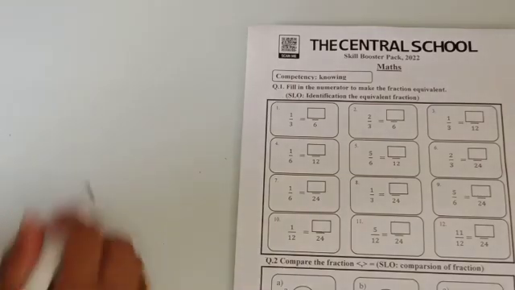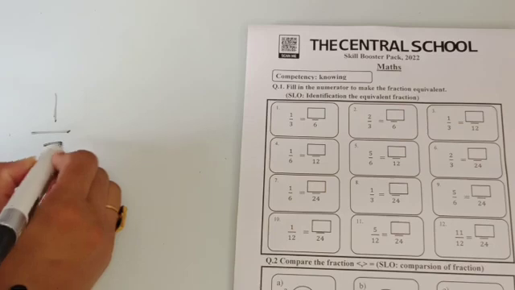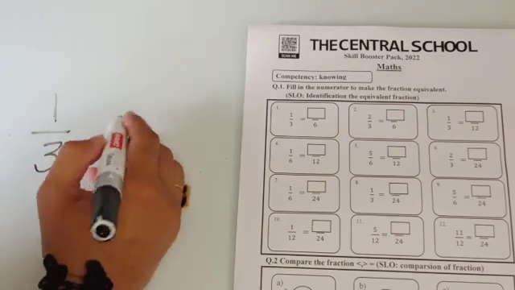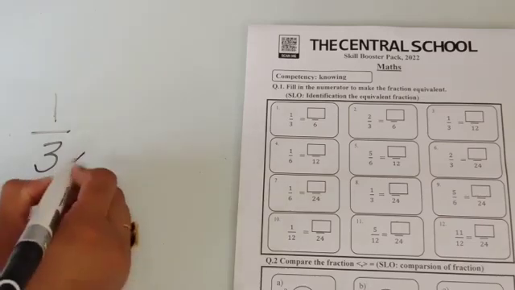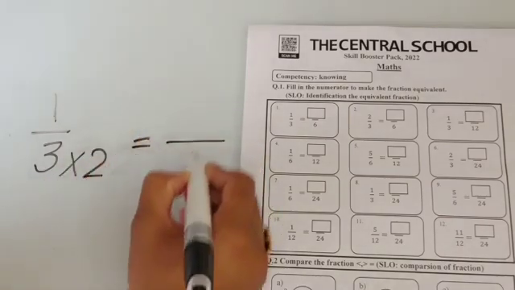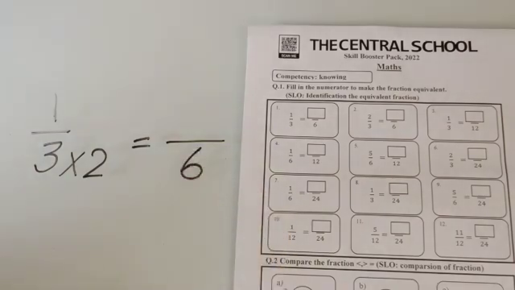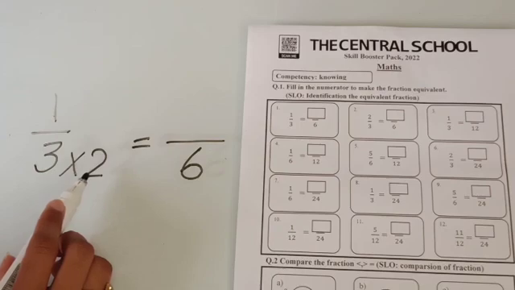We have 1 by 3 and here we have 6. When we multiply 3 by 2 we'll get 6. It means here 3 is multiplying by 2.